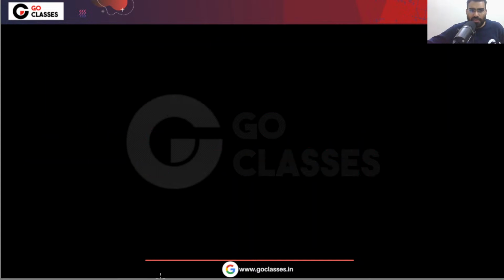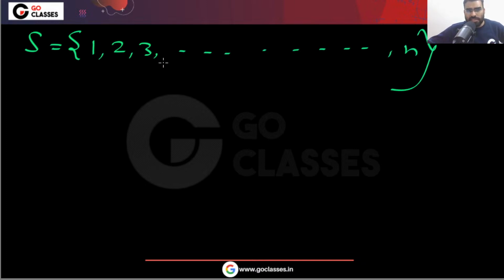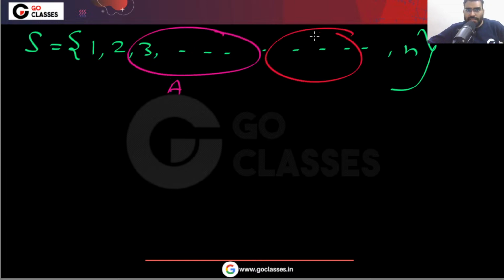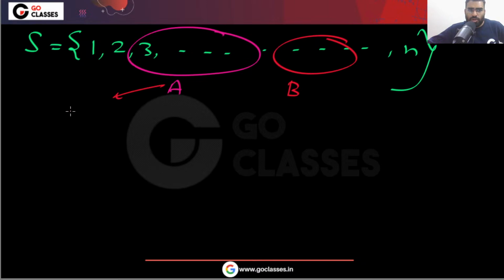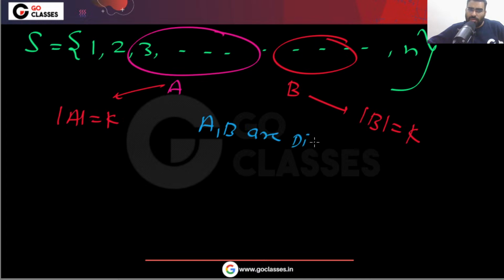So what is happening here? See, this is your set: 1, 2, 3, and so on. In this set, there is a subset A, and there is a subset B. Please understand. This B also has K elements, and they are disjoint. A and B are disjoint. Now you can see that the question was asking how many permutations.